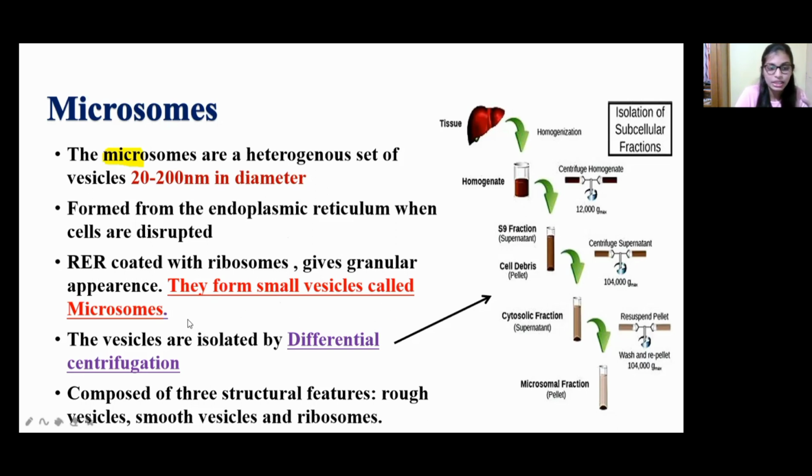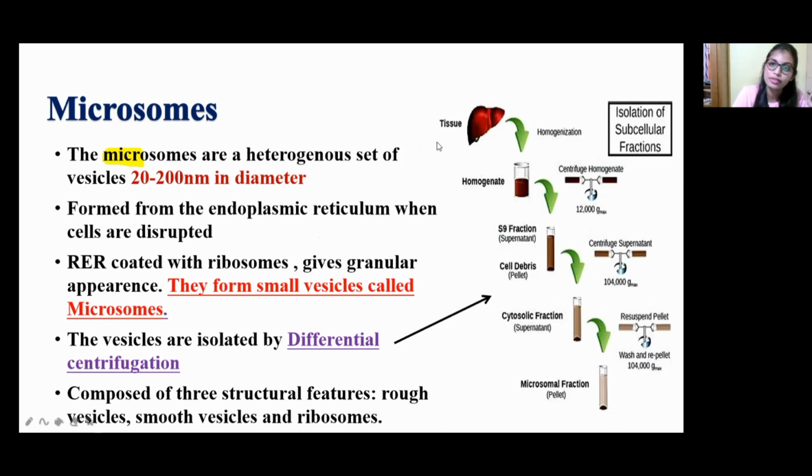Okay, so what happened? This rough endoplasmic reticulum will get coated with the ribosomes, with a granular appearance, like some granules, and then they will form small vesicles. Okay, very small vesicles, that are called microsomes. So how can we isolate these vesicles? These vesicles are isolated by differential centrifugation. Okay, you can see over here, this is the differential centrifugation.